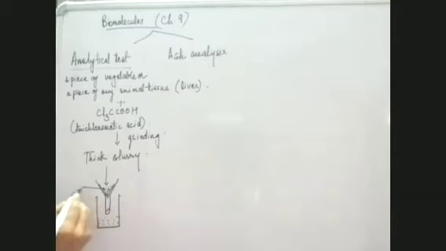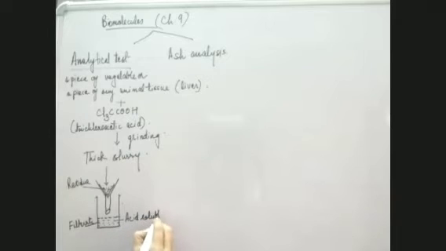In common language, this is known as residue, and this is known as filtrate. So one is known as residue, another is known as filtrate. Now this which comes down in the form of liquid is something which is soluble in this acid. So we call it the acid soluble pool. The filtrate is the acid soluble pool.